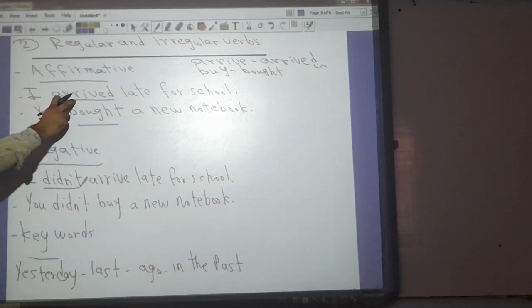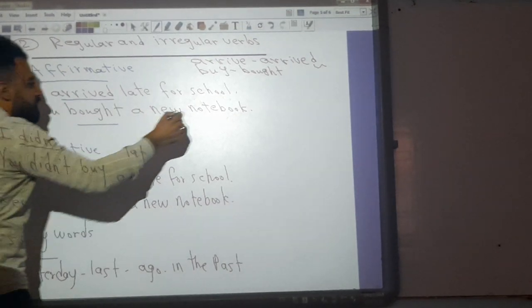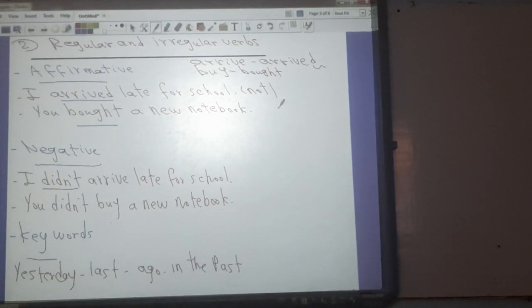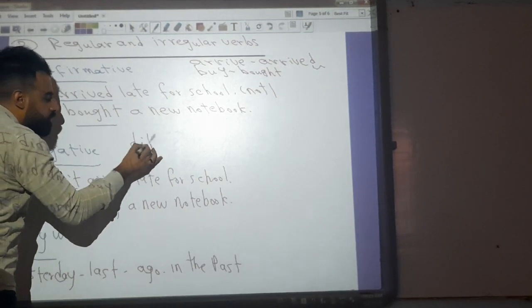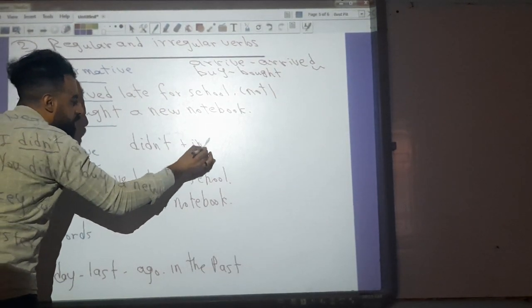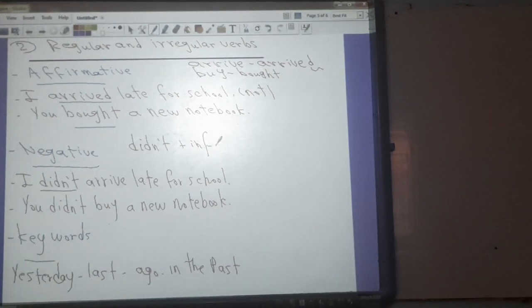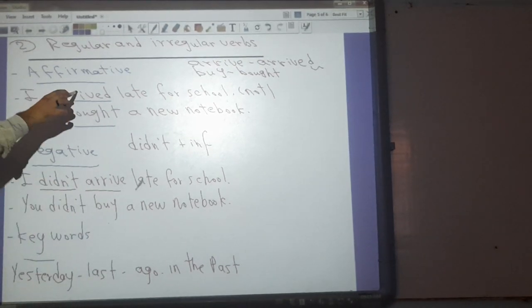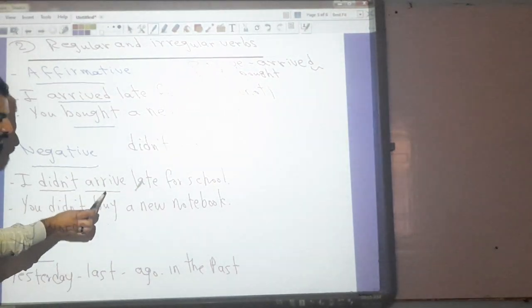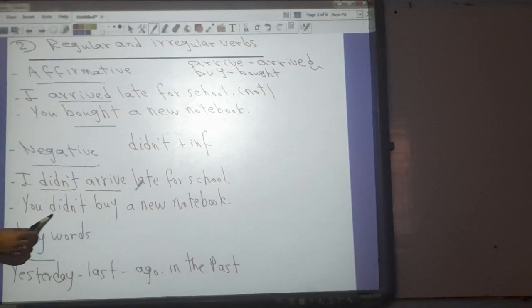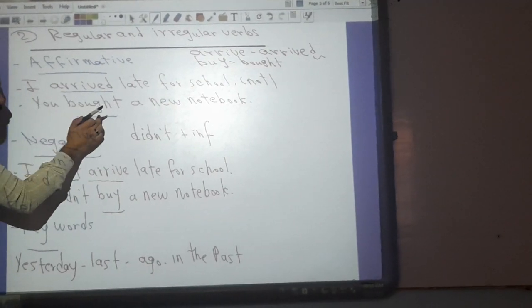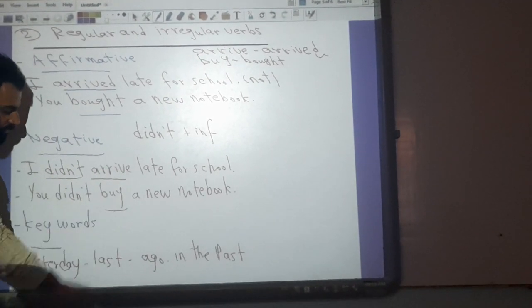Negative form, we can use didn't. Look at this: I arrived late for school. If I wanted to use not here, I will use didn't. And after didn't, we will get the infinitive, okay? Or the same verb. I didn't arrive. So the infinitive of arrive is arrive. This is the main verb. You didn't buy. This is the first form, or the same verb, of bought, which is buy.